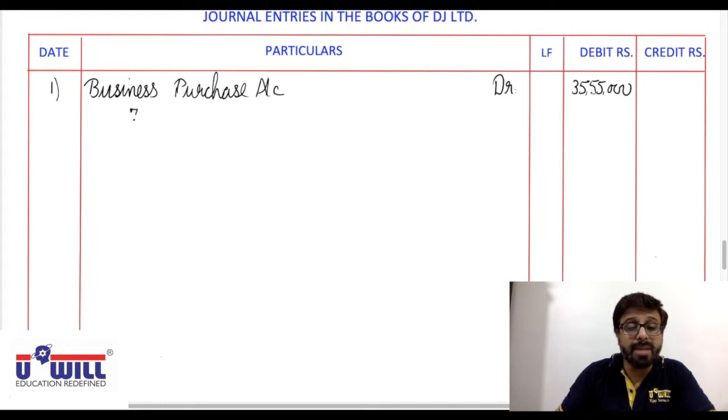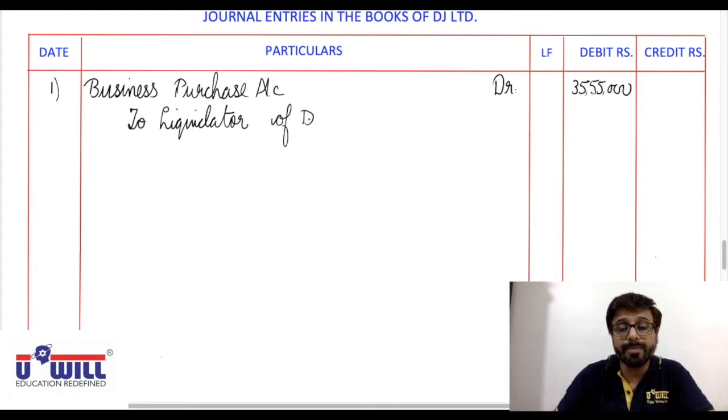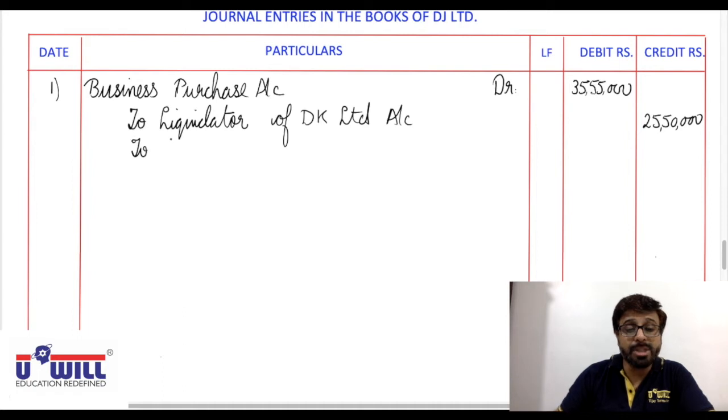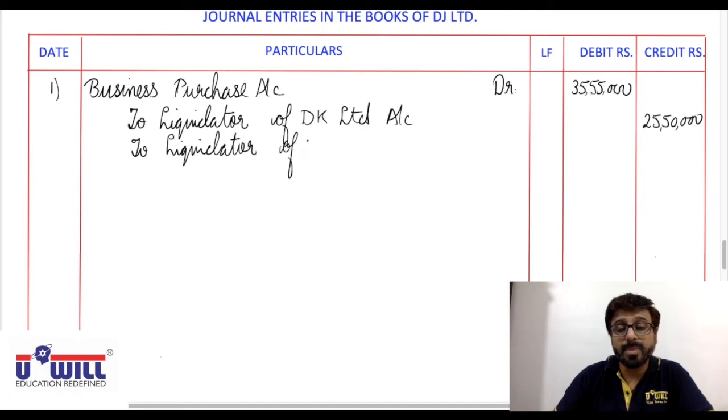And the amount is payable to the liquidator, credit the payable. So to liquidator of DK Limited account with its purchase consideration of 25 lakh 50,000 and to liquidator of JK Limited account with its purchase consideration of 10 lakh 5,000.